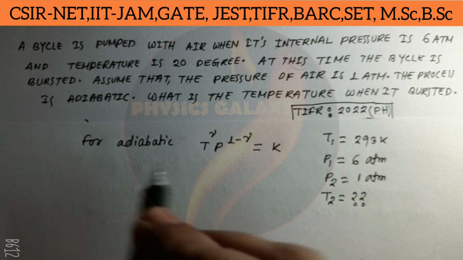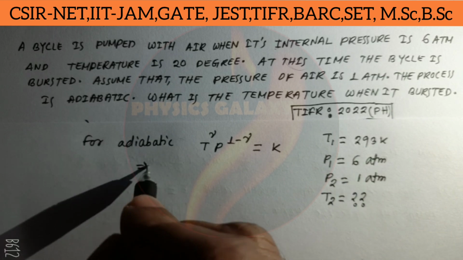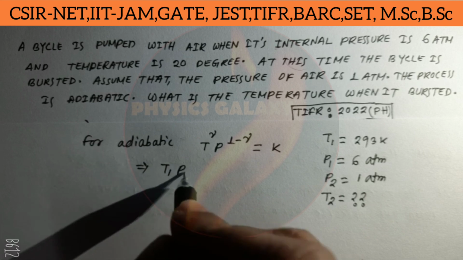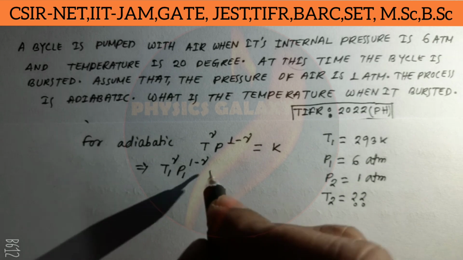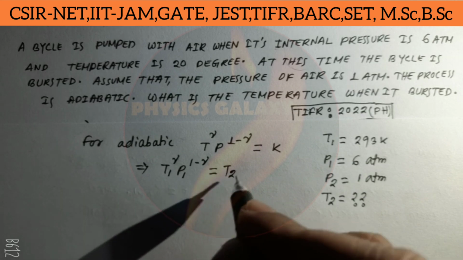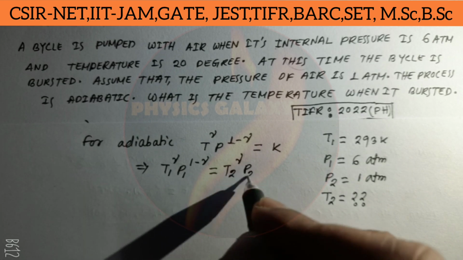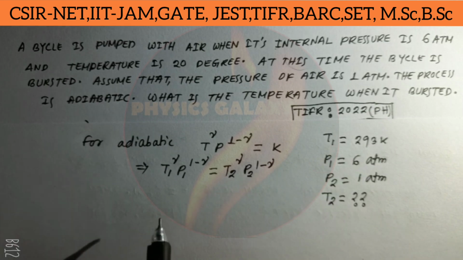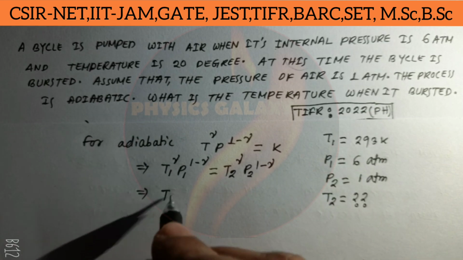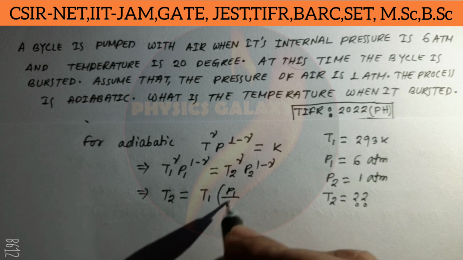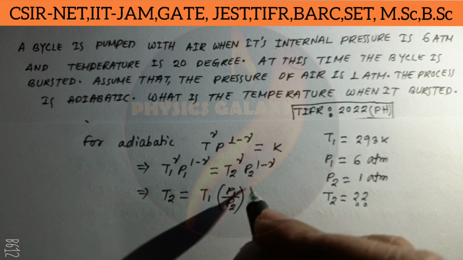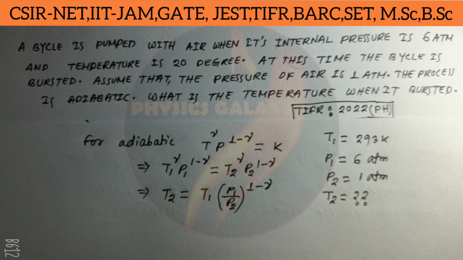So we can write T1 to the power gamma, P1 to the power 1 minus gamma equal to T2 to the power gamma, P2 to the power 1 minus gamma. So then we get T2 equal to T1 times P1 by P2 whole to the power 1 minus gamma.